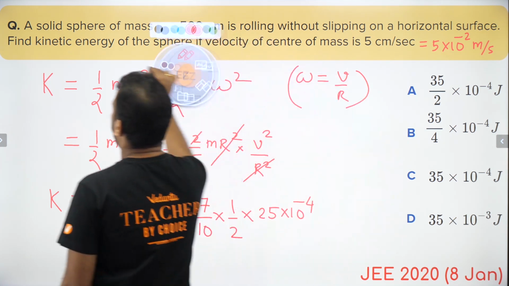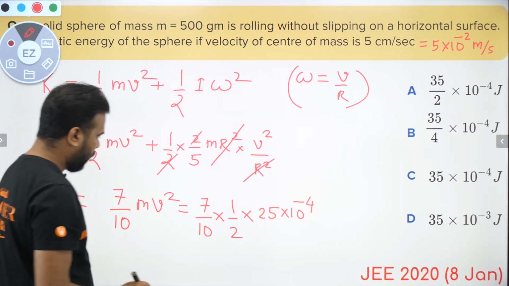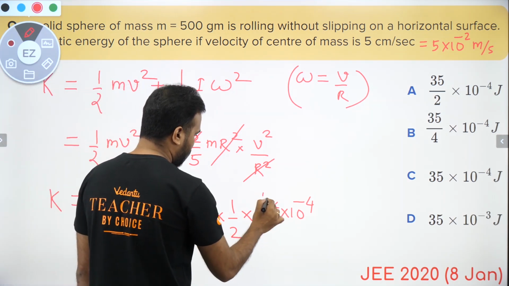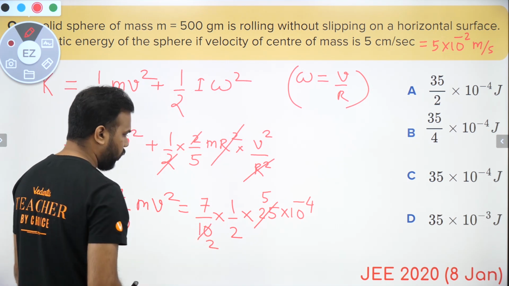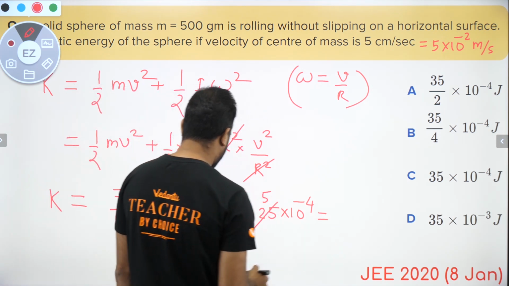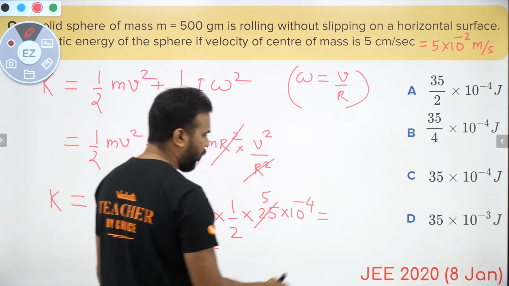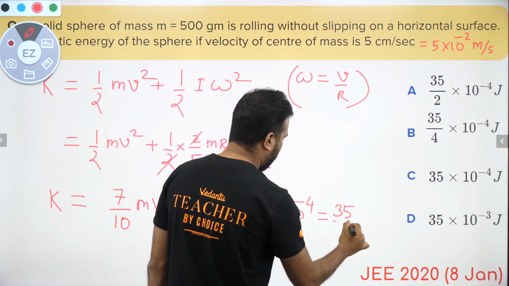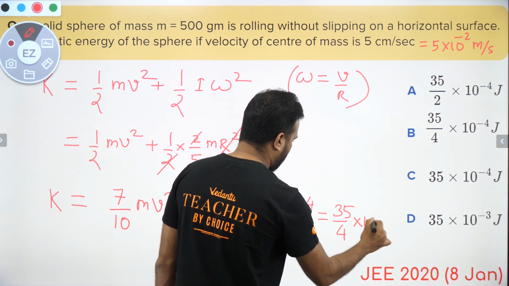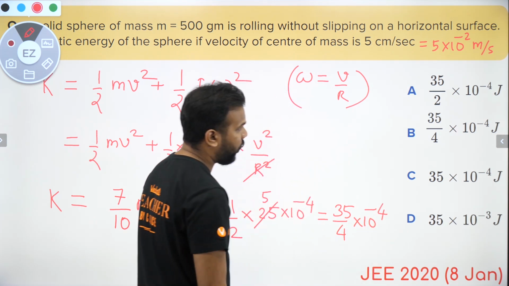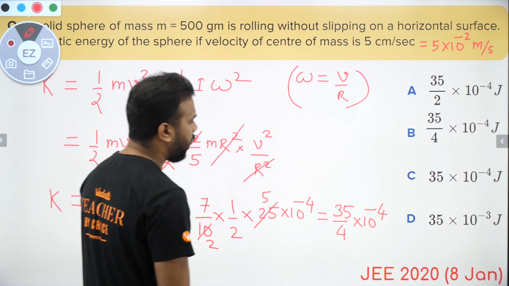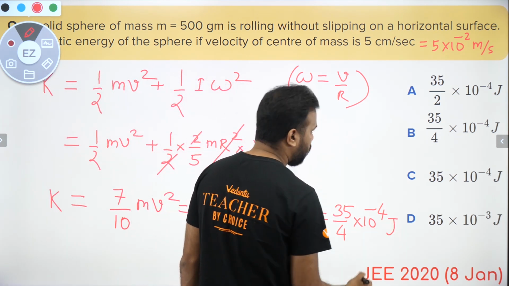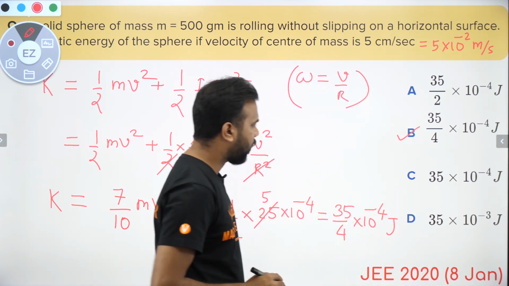Okay, so what next? Let's just simplify this. This cancels 5 times by 5, this cancels 2 times by 5. So what do I get? I get 7 5s are 35 divided by 4, so 35 by 4 into 10 to the power minus 4. Okay, that's what we get, and looks like answer is in joules, and option B looks like correct to me.